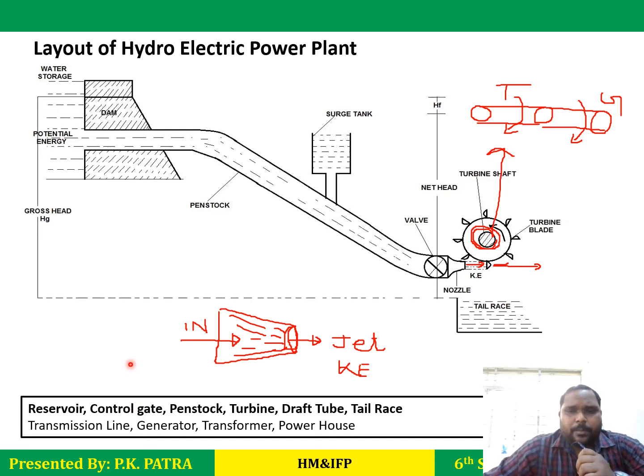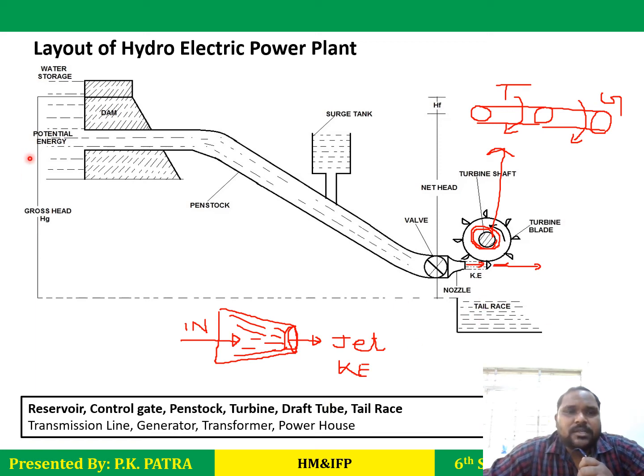These are the openings by which water comes out from the reservoir to the plant. Penstock is the channel or pipeline which will carry the water from reservoir to the plant. Turbine is the prime mover which is generating the mechanical energy by means of the rotation of the shaft. Draft tube: in some turbines, a draft tube is used to smooth the discharge of the water to the tail race.